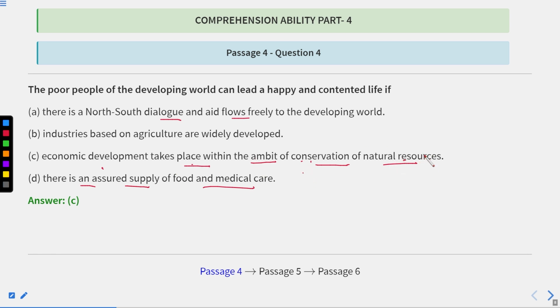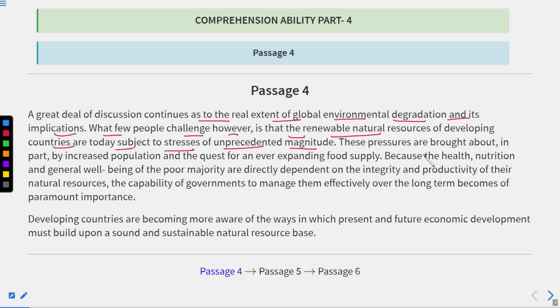As you can see here, it is written that the renewable natural resources of developing countries are today subject to stress of unprecedented magnitude.